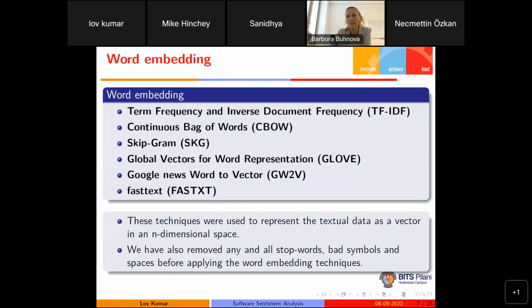This technique is basically one type of dictionary that gives the numeric representation of English words. So that's why we are using continuous bag of words, and we are using skipgram. We are also using the pre-trained GloVe model, pre-trained Google News word2vec, and fastText. So the last three are already pre-trained models we are using to find the numerical representation of words. But we are also generating our own embeddings using the concepts of continuous bag of words and skipgram.